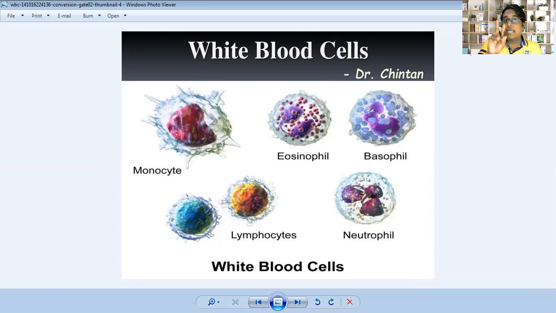Lymphocytes are of two types, one called T lymphocyte and the second called B lymphocyte. In lymphocytes, the blue color one is T lymphocyte and the yellow color one is B lymphocyte. They play a key and lock model for different types of disease causing microorganisms. For example, just take a quick example.